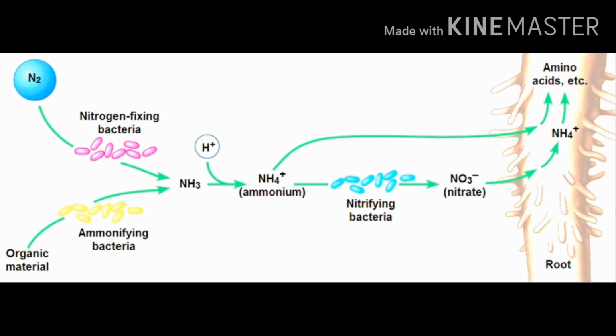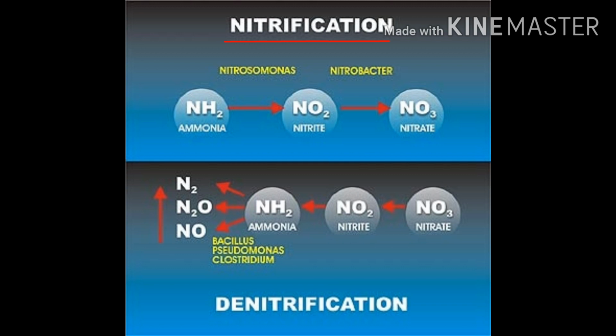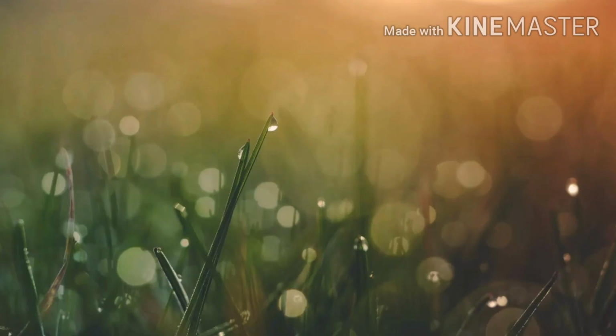The other processes of the nitrogen cycle are ammonification, nitrification and denitrification. Through these processes, there is a continuous circulation of nitrogen from the living world to the atmosphere and from the atmosphere to the living world, which is called the nitrogen cycle.